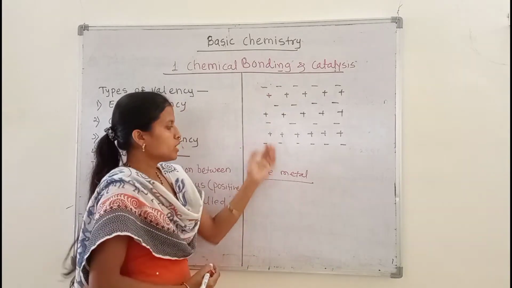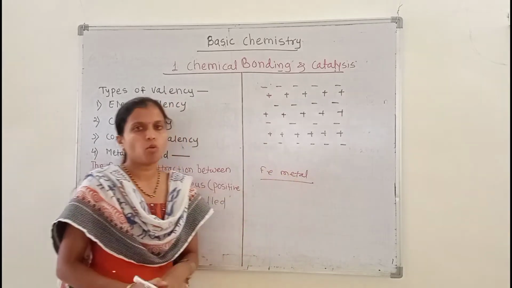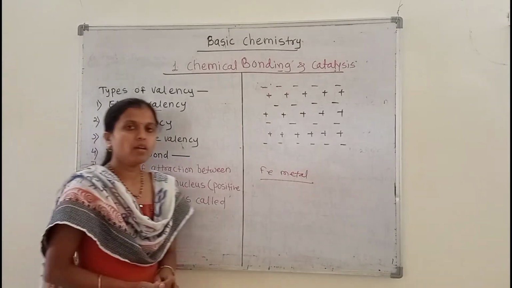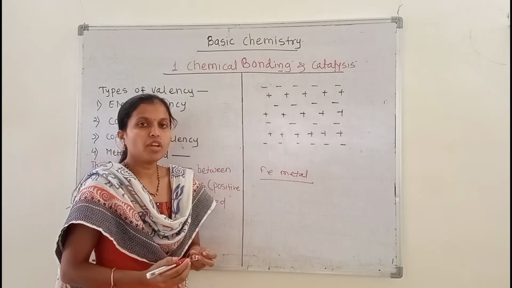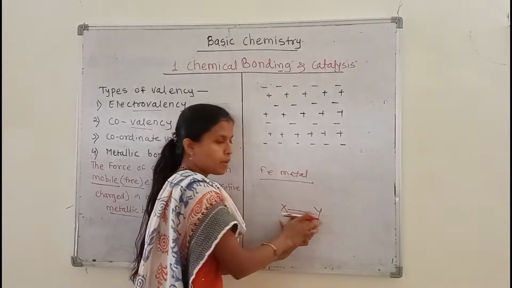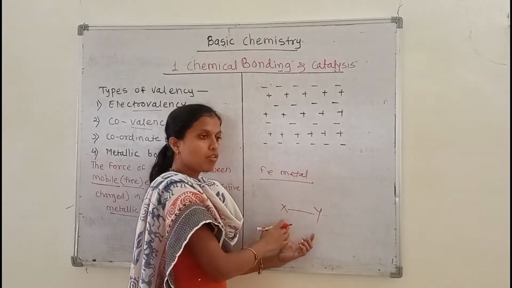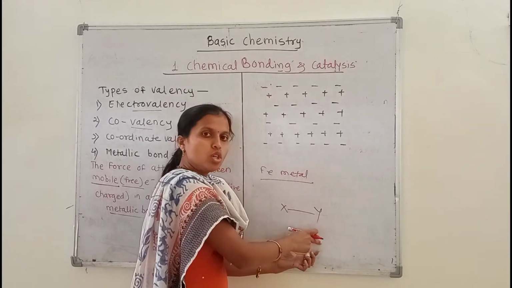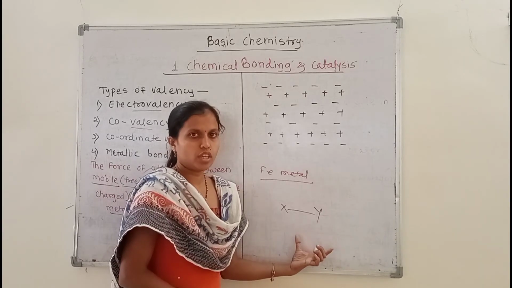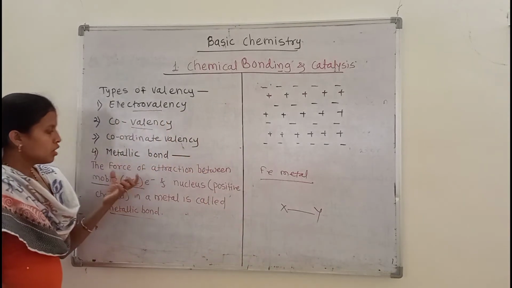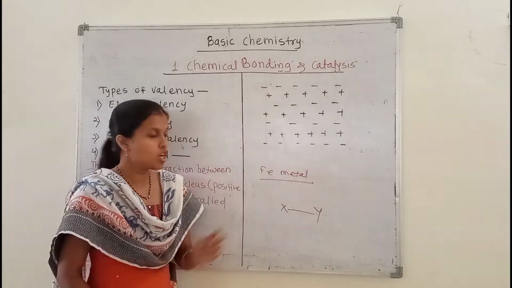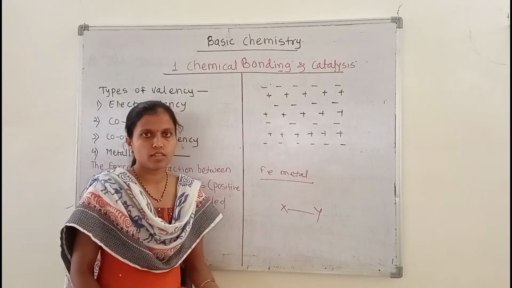This metallic bonding is quite different from ionic bonding and covalent bonding. Why? Because the ionic bond is formed between two atoms, for example X and Y atoms, where one atom is a metal and the other is a non-metal. That type of bonding is seen in ionic valency. But metallic bonds are formed between the same metal atoms. So that's why ionic bonding and metallic bonding are different.